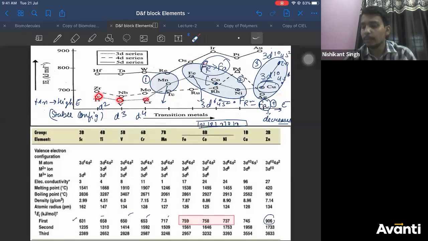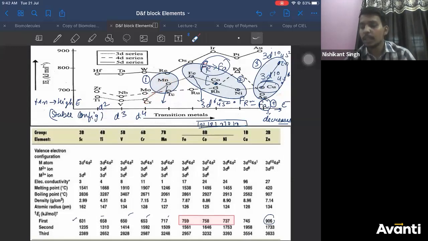Initially, from titanium to chromium, you are adding 2, 3, 4 electrons in d. So you are not increasing the number of protons to that much extent. Therefore, the increase in ionization energy is not that much. It is very less. But by the time you reach manganese, it is a half-filled configuration. Therefore, it increases more. Correct?